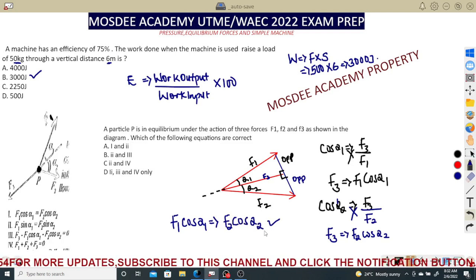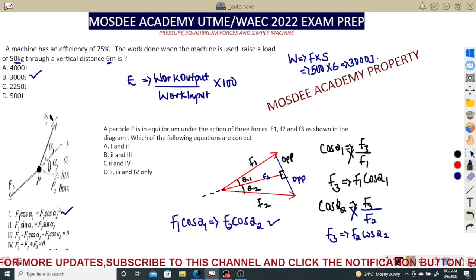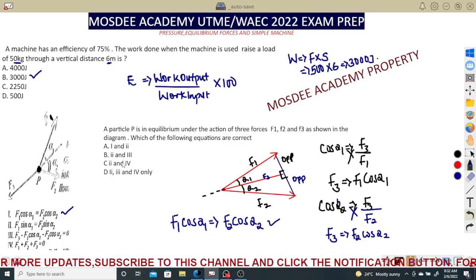So this is valid from what I've done, because both of them are now equal. Everything is equal to what FK. So I think Roman figure 1 is correct. Without wasting time here, the only option that has Roman figure 1 is this one. All the other options don't have Roman figure 1.